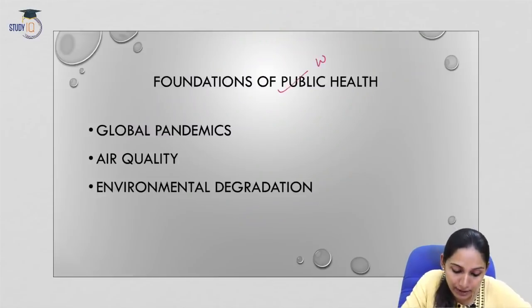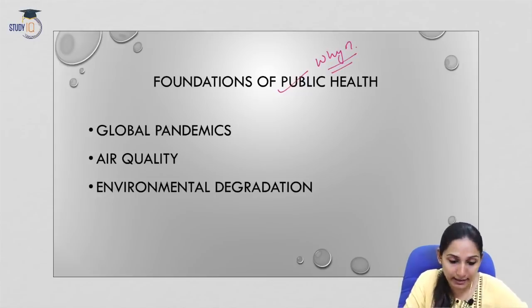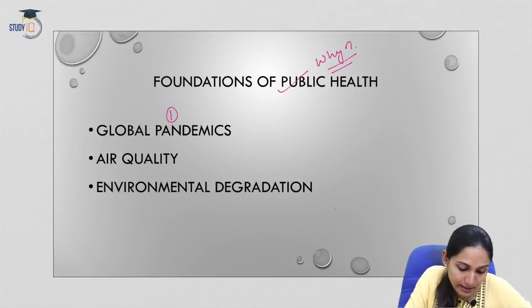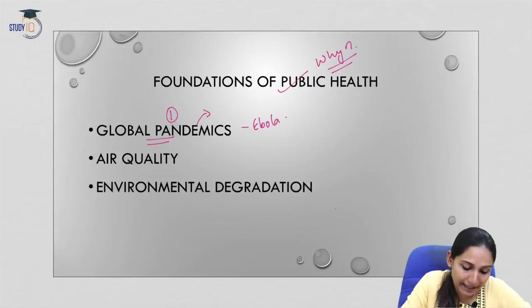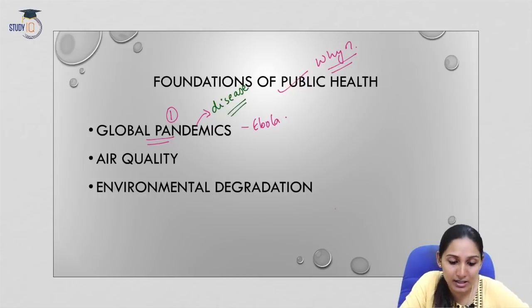Now let us see why we should strengthen the foundations of public health. Why do we need to strengthen it? The first reason is the prevalence of global pandemics like Ebola. Now what is meant by a pandemic? A pandemic refers to a disease that is spread across a large region, in multiple continents, in multiple places. So this is an epidemic that is spread over a large area or on a large scale. So there is a high prevalence of global pandemics like Ebola. In order to deal with this, we need to strengthen the foundations of public healthcare.